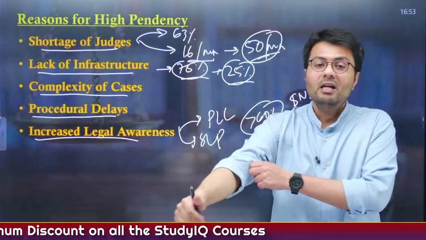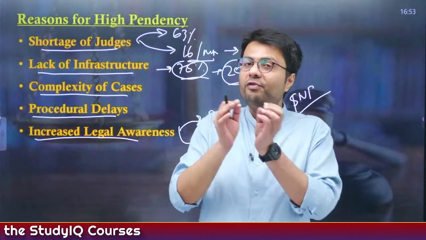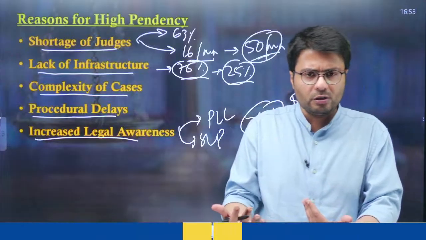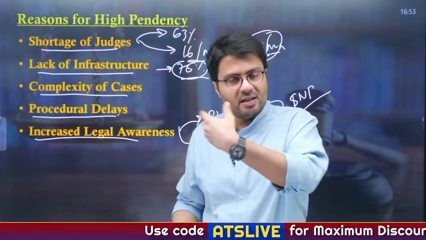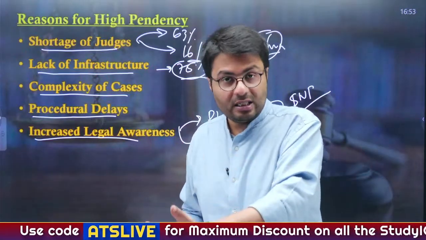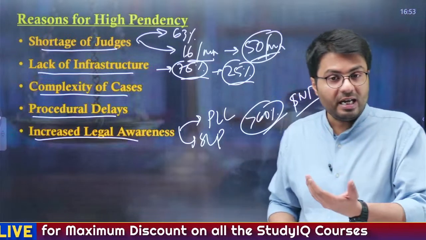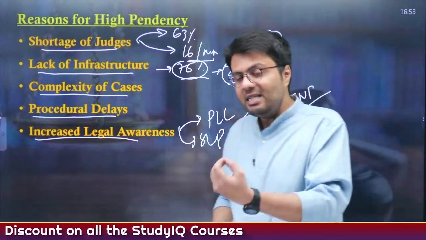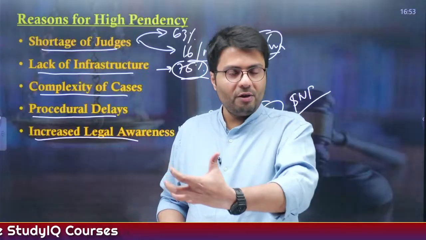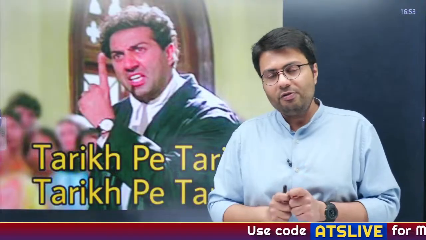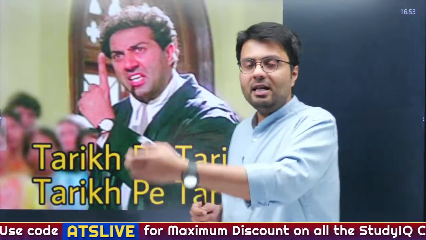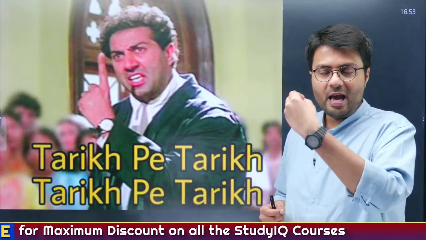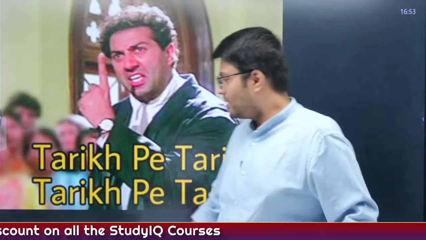First of all, there is a shortage of judges, and the amount of infrastructure is not sufficient for the courts to function smoothly. Also, because of the complexity of cases, we see that there are delays in hearing of the cases. Judges and lawyers need more time to study, which leads to procedural delays. And also, because of increased legal awareness, the number of cases being filed has increased. This has created a problem that has been beautifully highlighted in one of the Indian Bollywood movies: Tareekh Pe Tareekh, that courts give newer dates, and that is why it leads to delays in the judiciary and the overall ending of the cases.